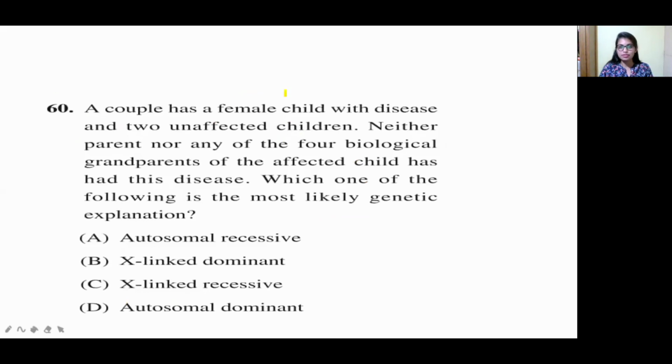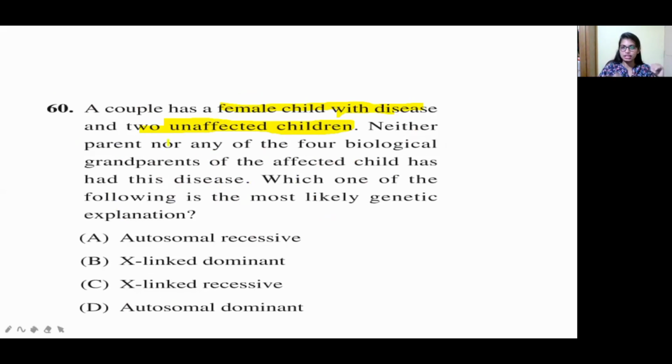A couple has a female child with a disease and two unaffected children. Neither parent nor any of the four biological grandparents of the affected child has had this disease. That means the parents and also their four biological grandparents do not have this disease. Which one of the following is the most likely genetic explanation?